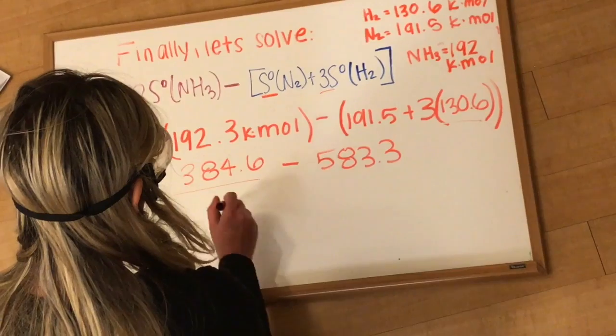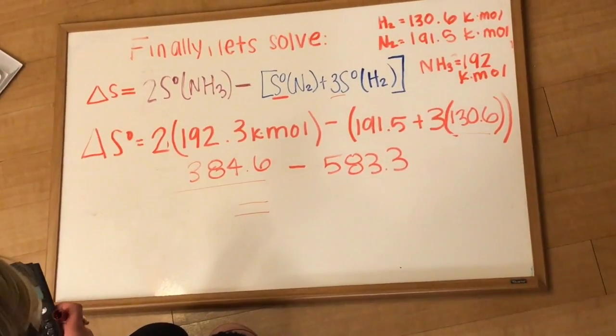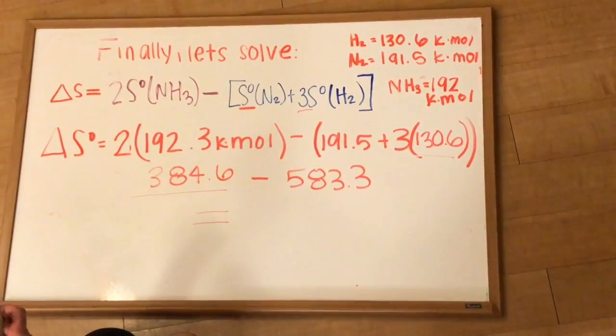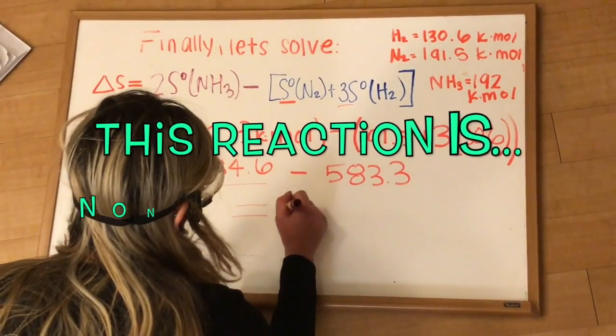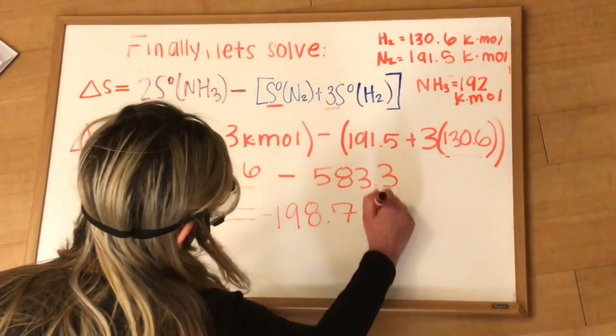Now, let's see what we get. 384.6 minus 583.3 equals negative 198.7 joules per mole Kelvin.